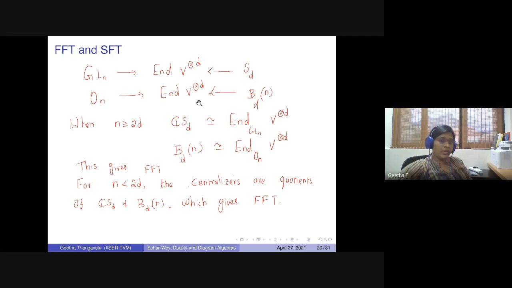And even over complex numbers, these algebras are not semi-simple. So it depends on the parameters. If you just define B_D(delta), unless delta is n, they are no longer centralizers of the orthogonal group. They are just a general algebra. But even over complex numbers, these algebras are not semi-simple.